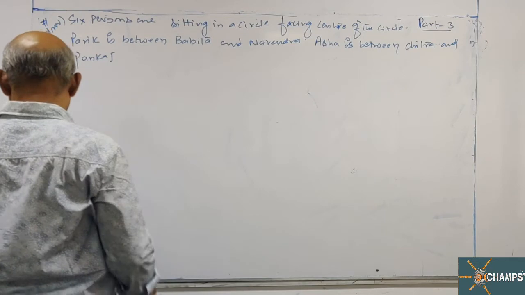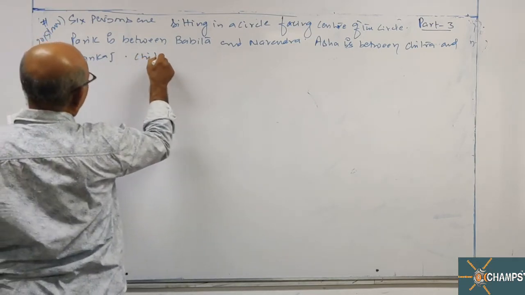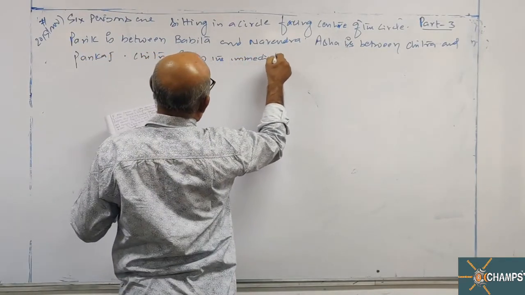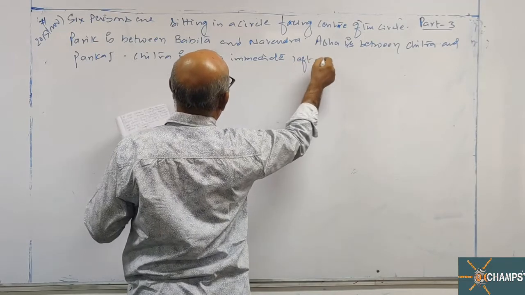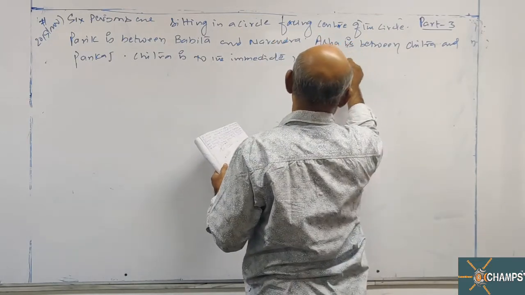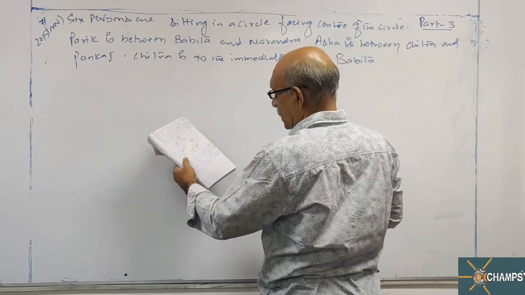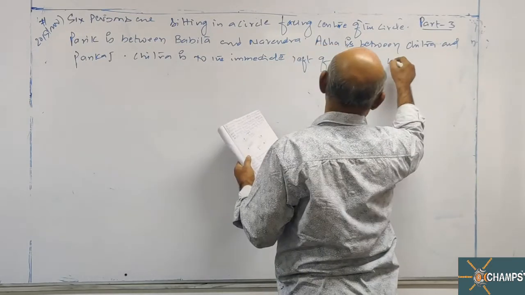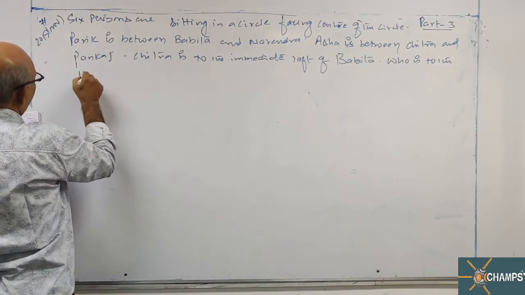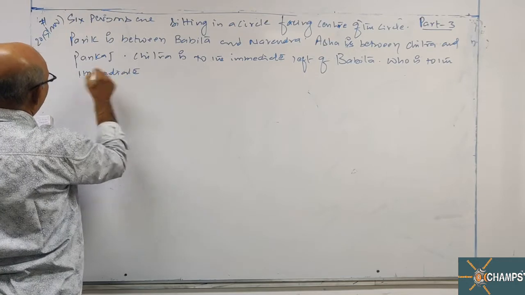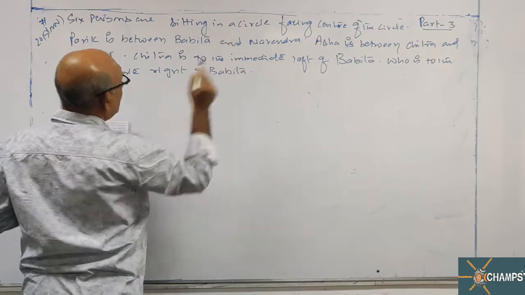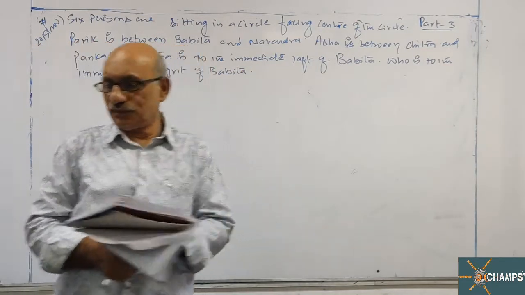Chitra is to the immediate left of Babita, who is to the immediate right of Babita.